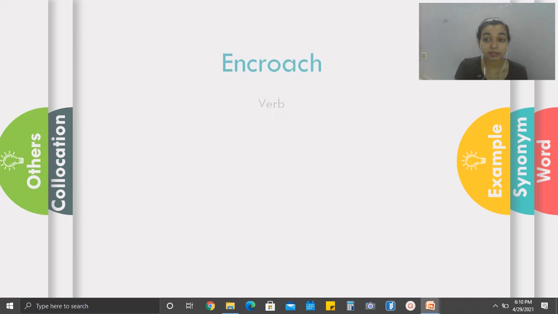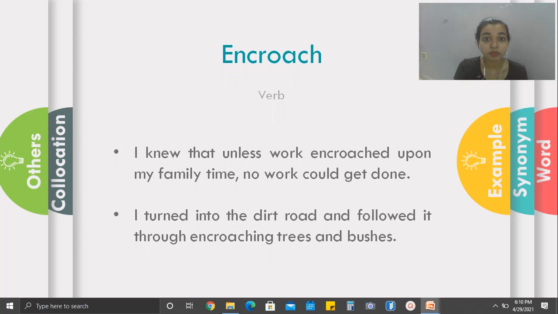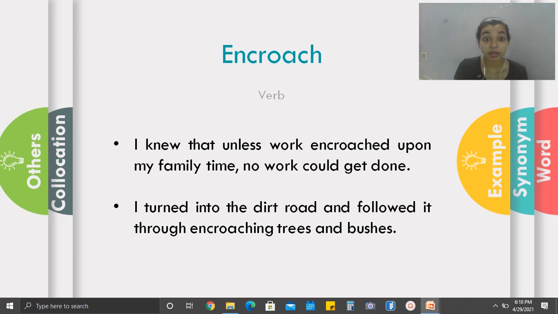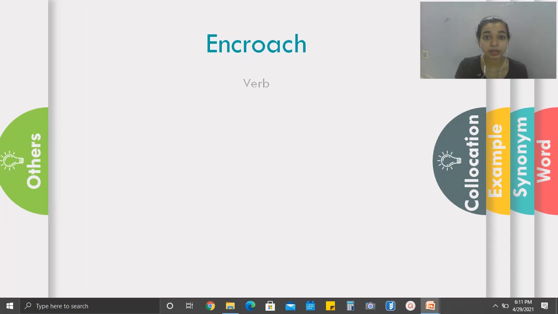Now let's look at the examples of this word. I knew that unless work encroached upon my family time, no work could get done. The second example could be: I turned into the dirt road and followed it through encroaching trees and bushes. Now let's look at the collocations related to the word encroach: encroach on, encroach upon.